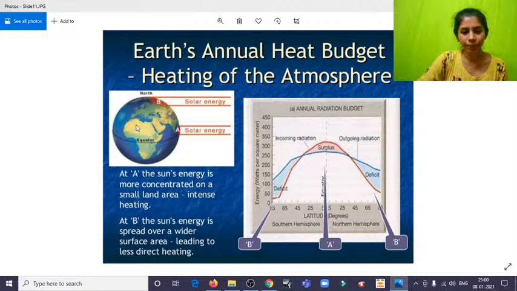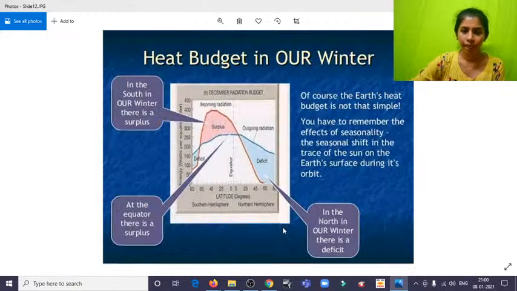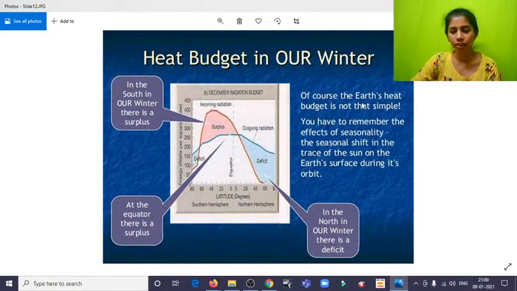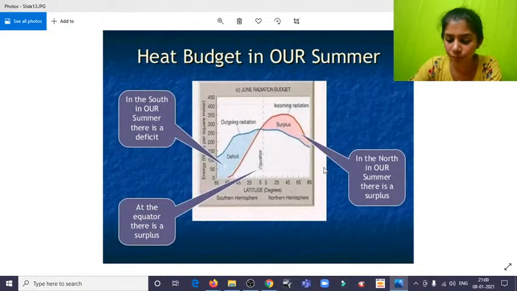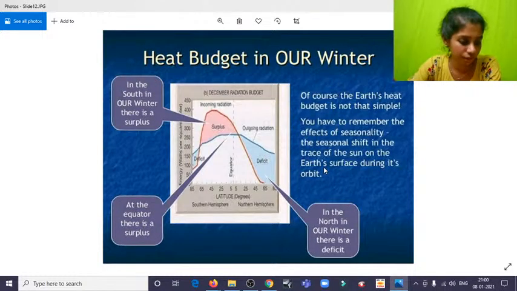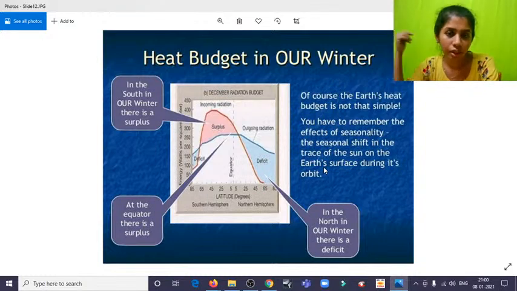And at B, that is B on the northern poles, the Sun's energy is spread over a wider surface area, leading to less direct heat. So this is the radiation budget in the chart. Depending upon the latitude, the energy levels, and the heat budget in our winter. Of course, Earth's heat budget is not that simple. You have to remember the effects of seasonality, the seasonal shift in the trace of the Sun on the Earth's surface during its orbit. Like we have summer season, monsoon season, winter season.